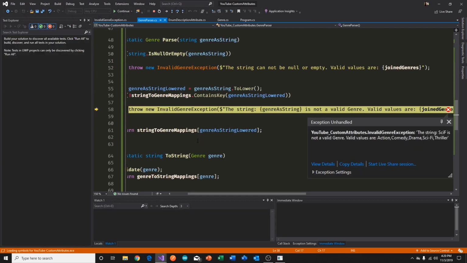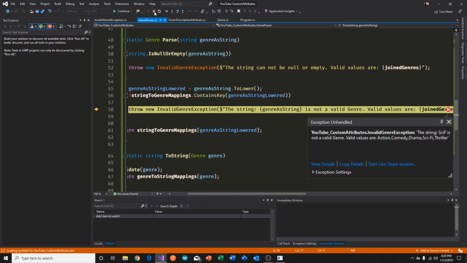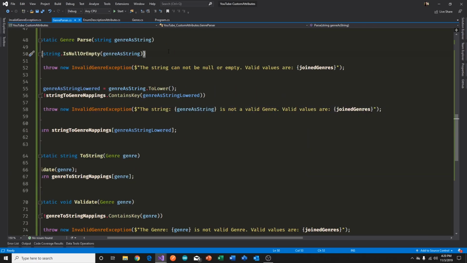So if I run it here, we'll get that exception, and you can see the string skiff is not a valid genre. Valid values are action, comedy, drama, sci-fi, and thriller. There you have it. So that takes care of all of that. So this brings us to the end of this video.